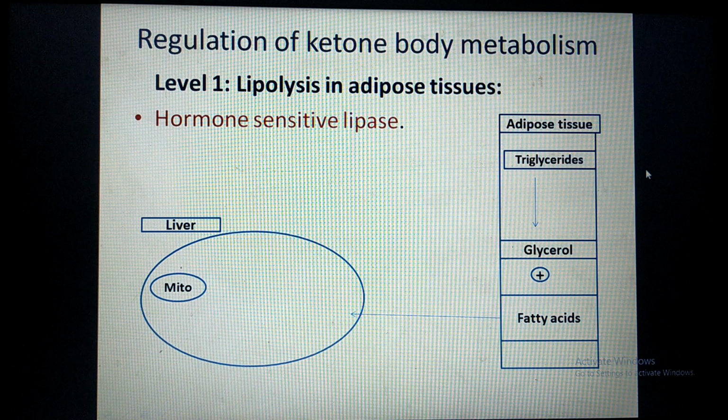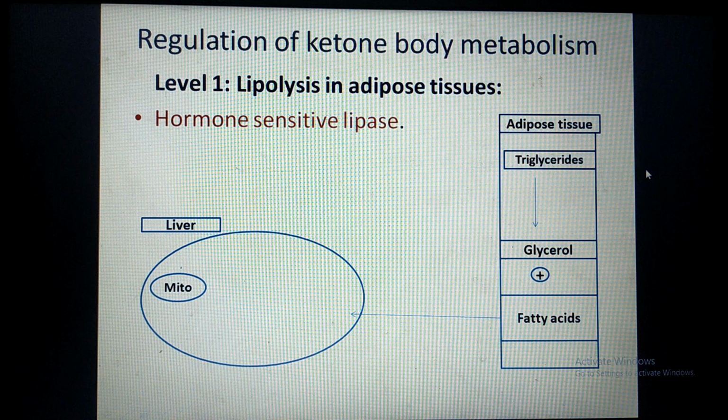At level 1, the lipolysis in adipose tissue is regulated by these hormones. All of us know that in adipose tissue triglycerides are stored. In the fasting state, the hormones glucagon and epinephrine stimulate the enzyme hormone sensitive lipase. This enzyme acts on triglycerides and breaks them into glycerol and fatty acids, and these fatty acids are then transported to the liver for beta oxidation.